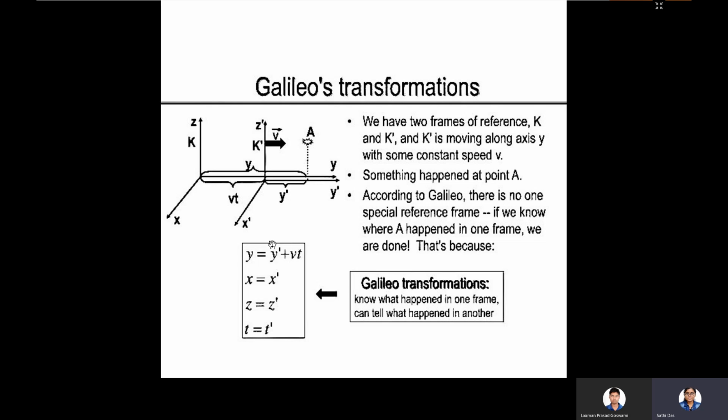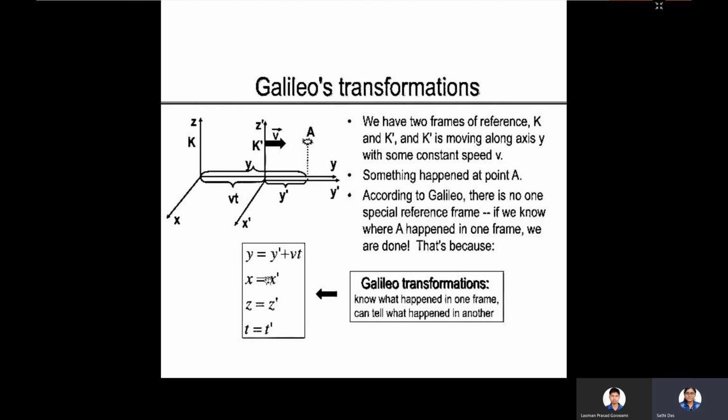We just consider two coordinate systems, xyz and x prime y prime z prime, and they are inertial coordinates. I shall tell you what inertial and non-inertial coordinates mean. If we are considering the transformation from the S prime coordinate to the S coordinate, we will use this formula: y equals y prime plus vt if the motion is along the y direction, and x equals x prime, z equals z prime, and t equals t prime.